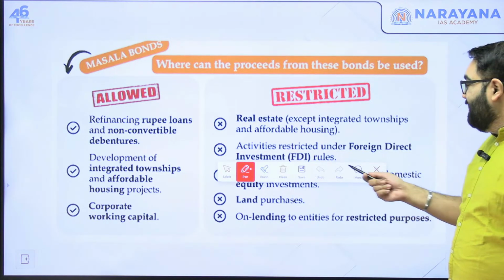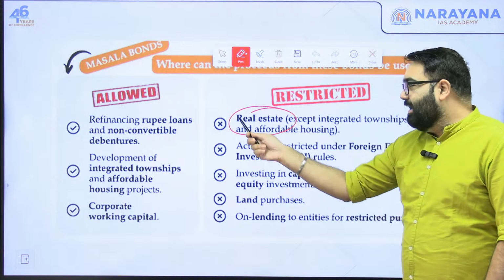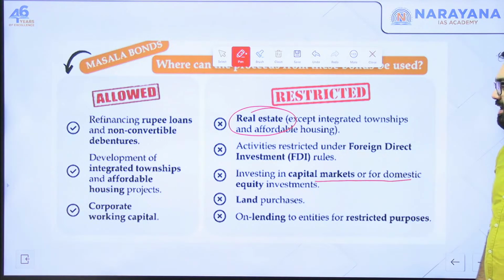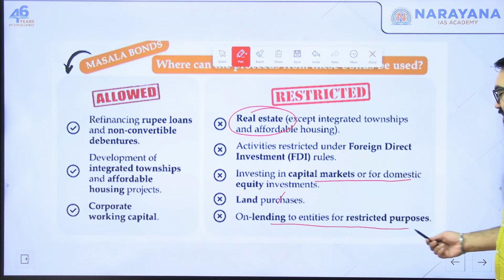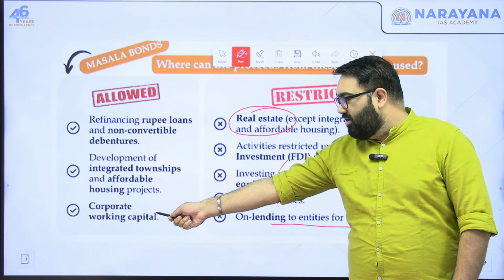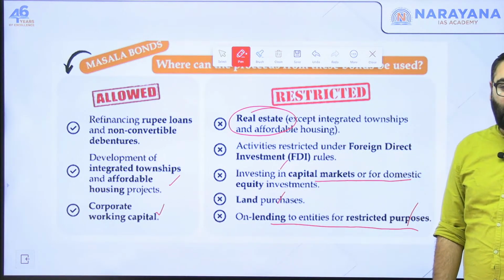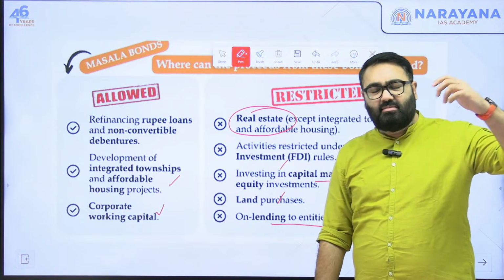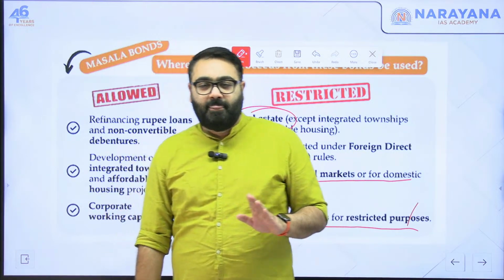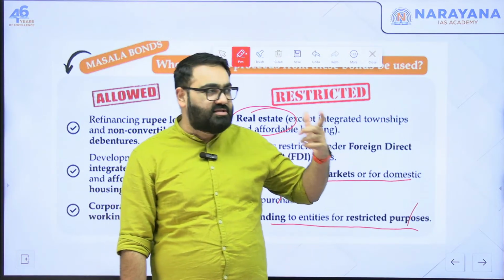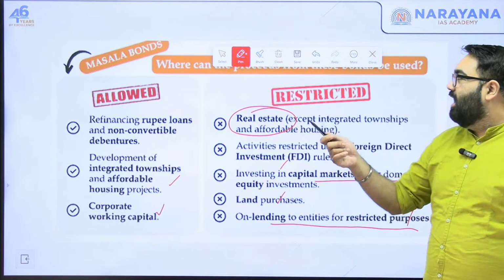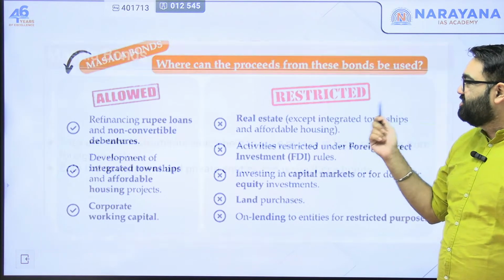For example, money coming in from masala bonds cannot be used for real estate. It cannot be used for investing in the capital market or domestic equity, cannot be used for land purchase, and cannot be used for restricted activities or FDI, etc. It can be used for corporate working capital, integrated townships, affordable housing projects, etc. Because ultimately, if the World Bank is the one that has started this, they would obviously make sure that this money coming in is used for that section of society that is unserved or underserved. So affordable housing etc. is where this money can be used. Otherwise, this money cannot be used in these restricted areas.